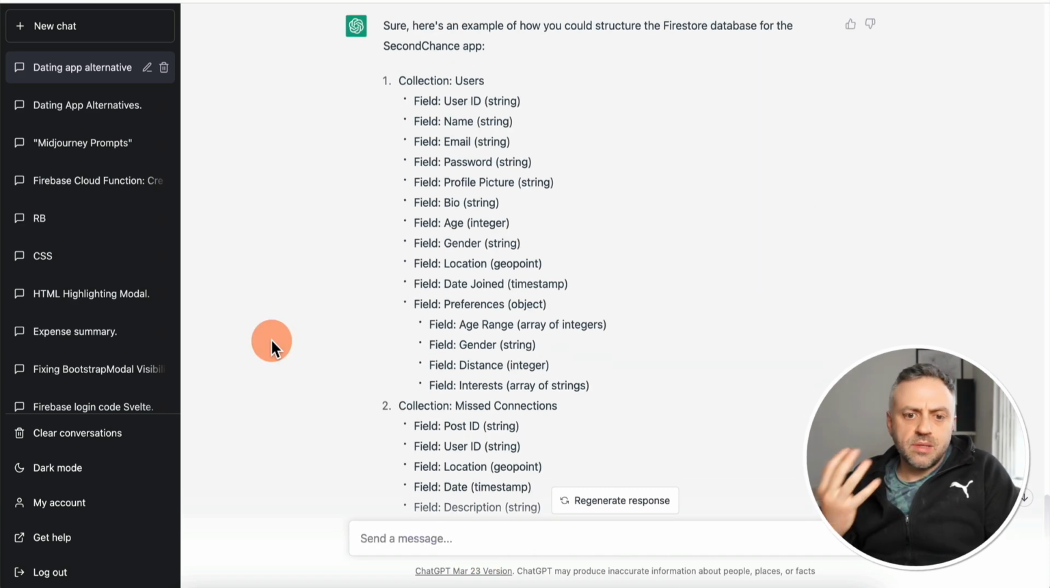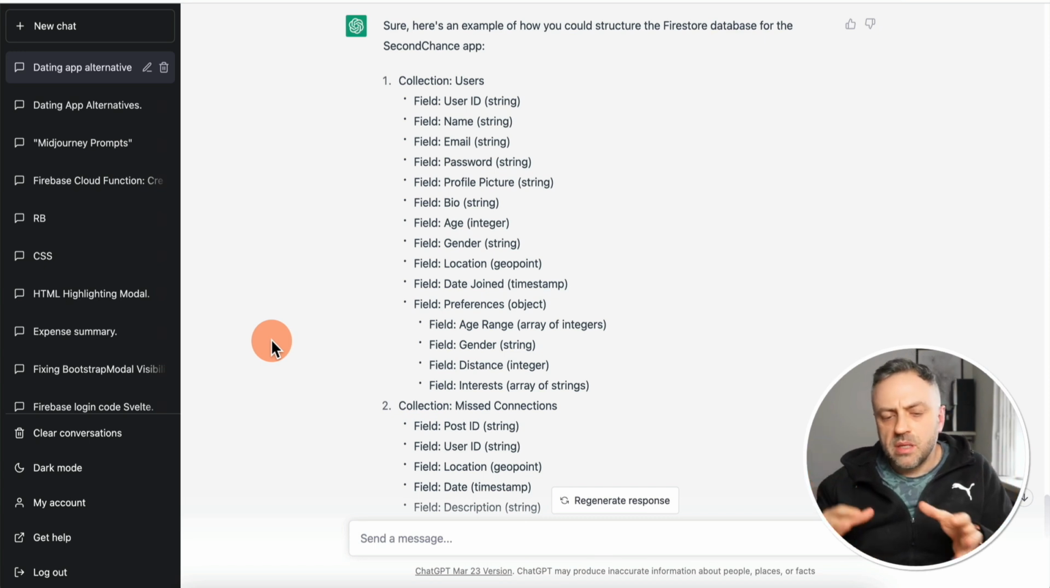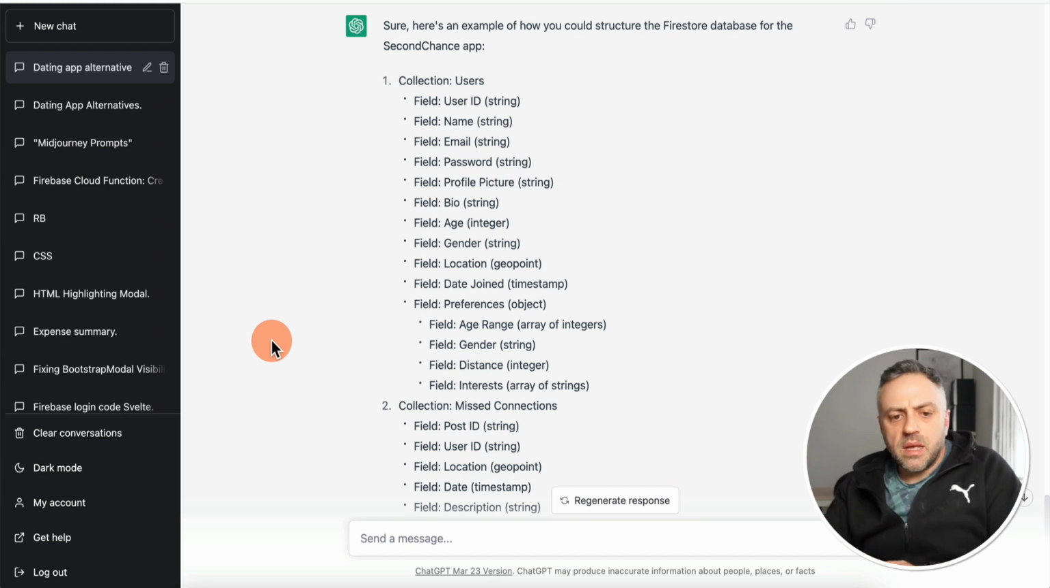All right, so I asked it to be more specific, to actually give me the collections, the documents, the fields, things like that I would need to store for this app. So it actually did that. "Sure, here's an example of how you can structure the Firebase database for the second chance app: collections, users," and it actually gave me the fields: preferences as an object, age range, array of integers, gender, distance, interest.